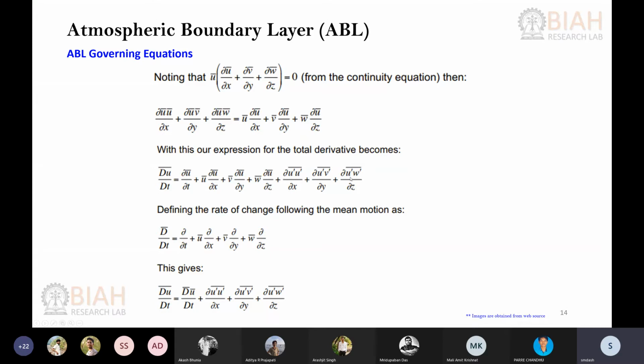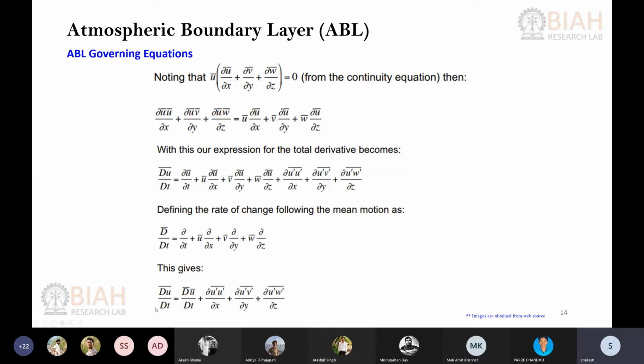Same thing, in the same way you can follow for the v direction, when you write this total derivative for the v direction and total derivative for the w direction. Okay, the same procedure we have just discussed, you can follow. So in this total derivative, you can see that there are these 4 terms, which you can also write as the total derivative for the mean quantity alone, because here this total derivative is for the instantaneous value, right? But this is for the mean quantity alone.